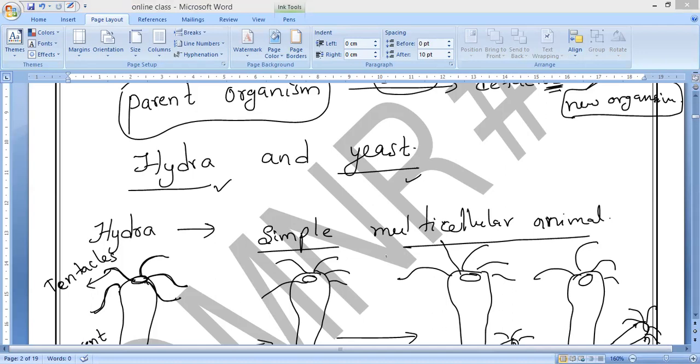In budding, a small part of the parent organism grows out as a bud, which then detaches and becomes a new organism.